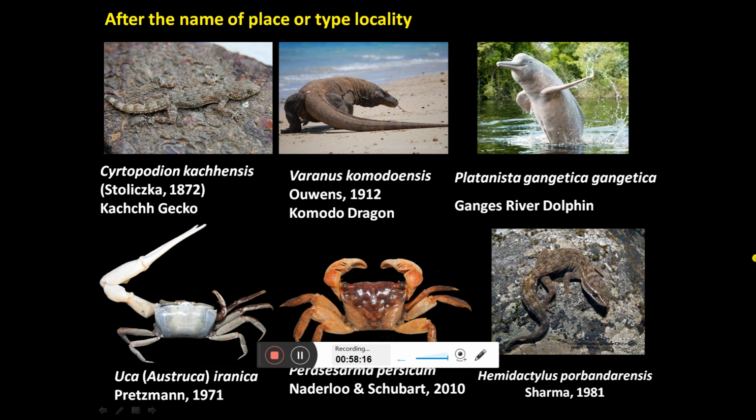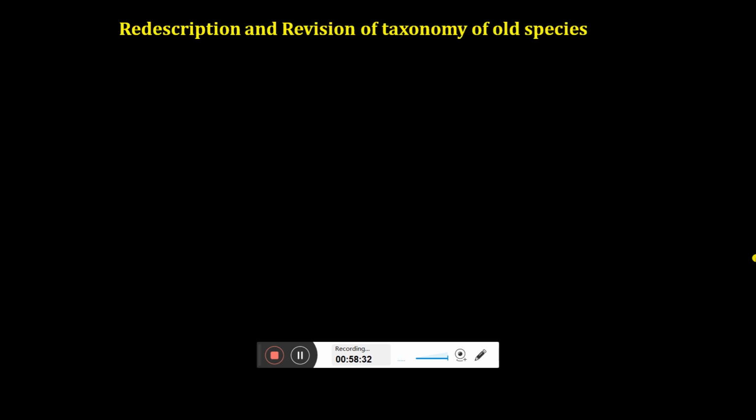So not only people, you can also name the species after the type locality. It all depends on you. Once you have the new species in your hand, you can play with it. You can satisfy your film interest. You can also show your love toward the locality.